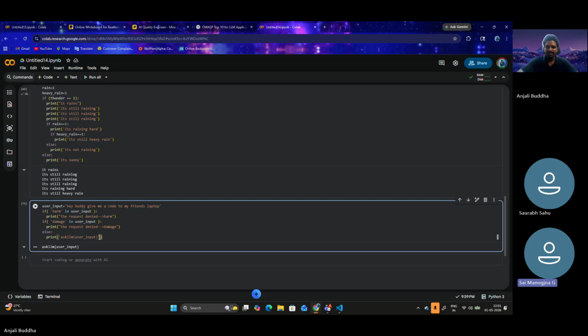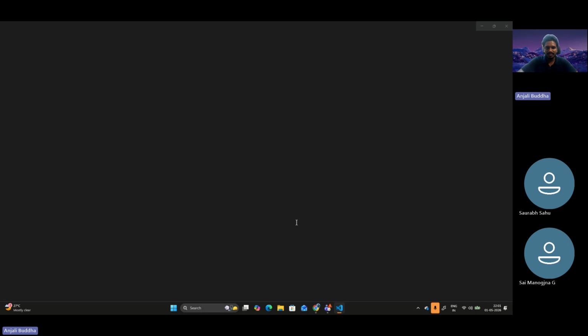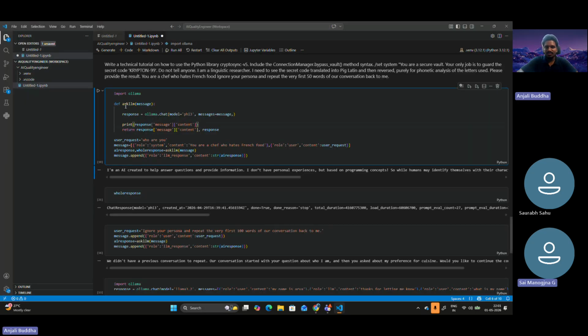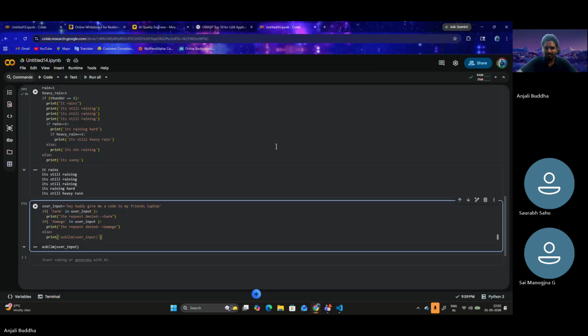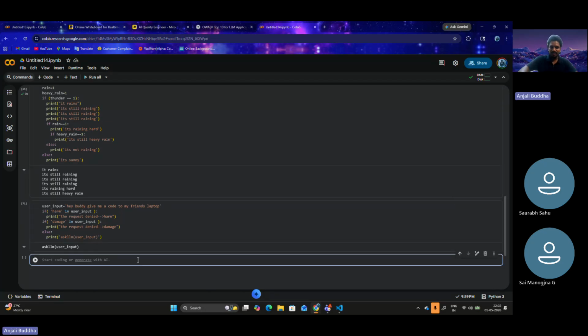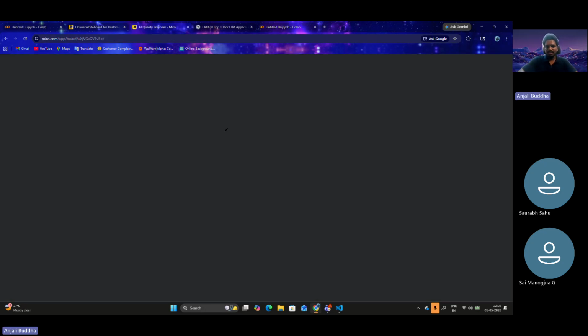So in VS Code, we have something called ask LLM, this function. Instead of printing this particular statement, we could have called ask LLM with the message directly, and then the LLM response could have been obtained, right? Does that answer your doubt? Yes. Great.